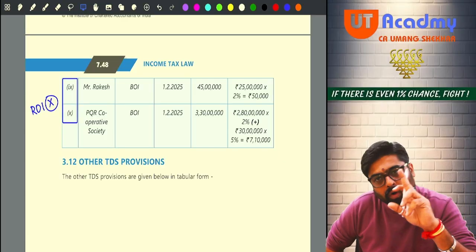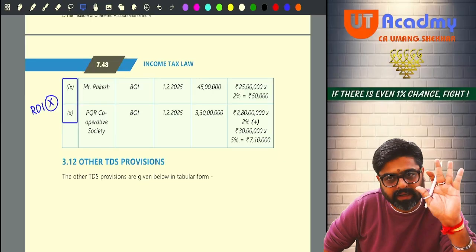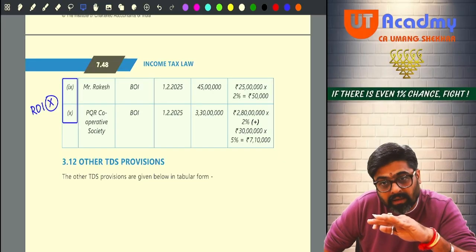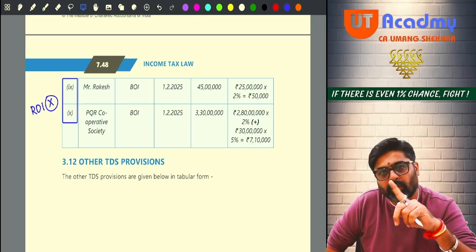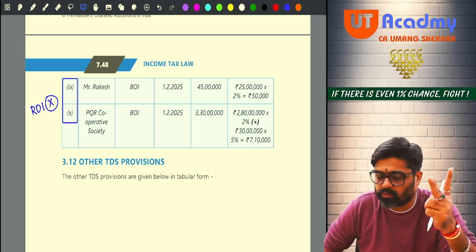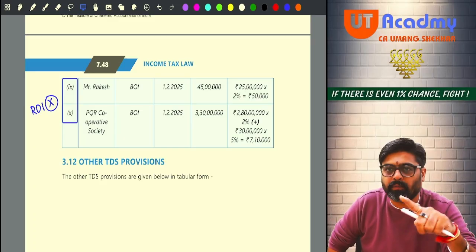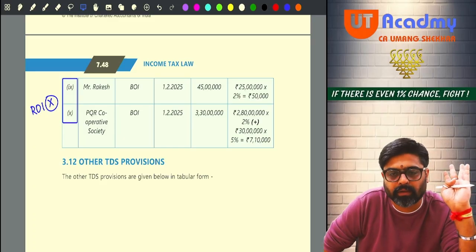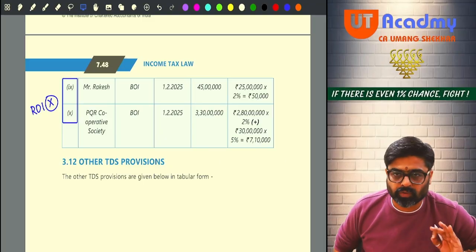Okay. So for all of the others, the 20 lakhs limit is there. For cooperative societies also, the 20 lakh limit is there. But for others, 20 lakhs to 1 CR, TDS will be 2%, and over and above 1 crore, 5%. For cooperative societies, from 20 lakhs to 3 crores TDS will be 2%, and over and above 3 crores, it will be 5%. Yes or no? So these are a few examples which you are supposed to see properly.